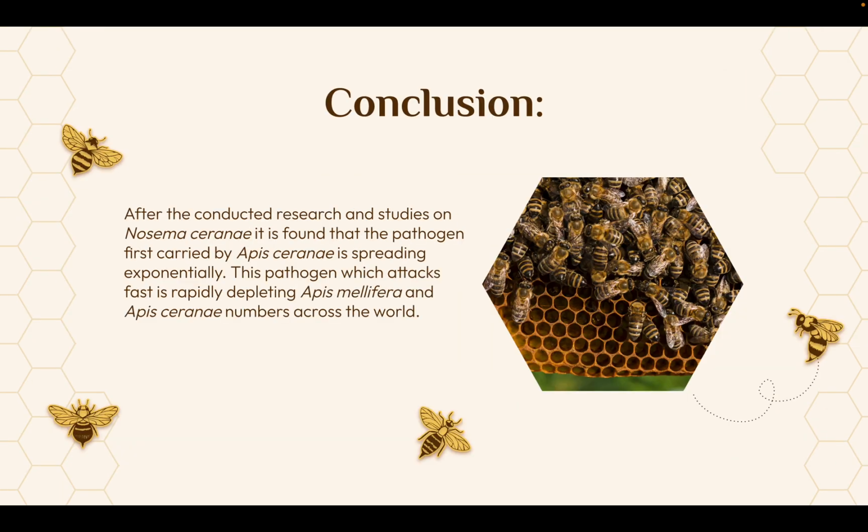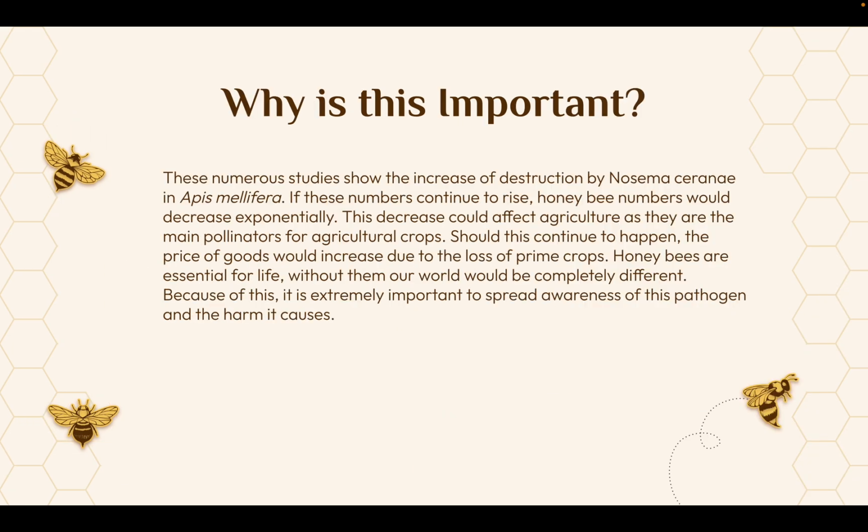In my conclusion, I found that after the conducted research and studies on Nosema cerana, it is found that the pathogen first carried by Apis cerana is spreading exponentially. This pathogen, which attacks fast, is rapidly depleting Apis mellifera and cerana numbers across the world. Now, you're probably wondering, why is this important? Well, the numerous studies show the increase of destruction by Nosema cerana in Apis mellifera. If these numbers continue to rise, honeybee numbers will decrease exponentially.